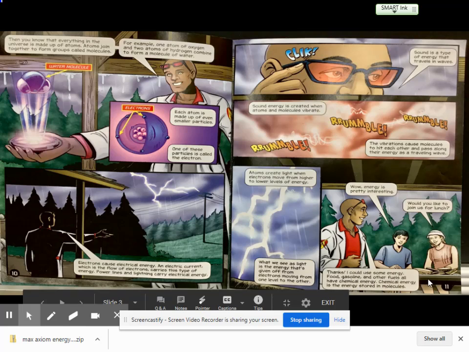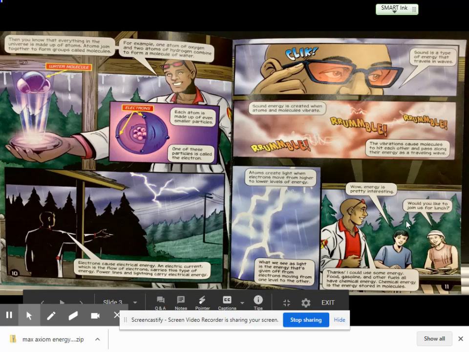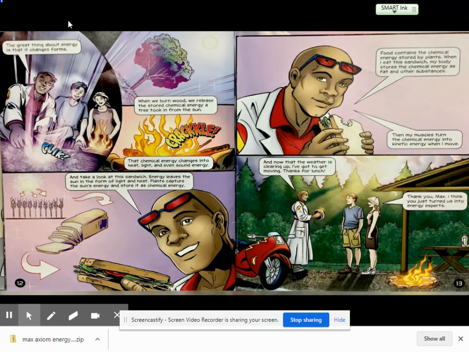Food, gasoline, and other fuels all have chemical energy. Chemical energy is the energy stored in molecules. The great thing about energy is that it changes forms. When we burn wood, we release the stored chemical energy a tree took in from the sun. That chemical energy changes into heat, light, and even sound energy. And take a look at this sandwich. Energy leaves the sun in the form of light and heat.